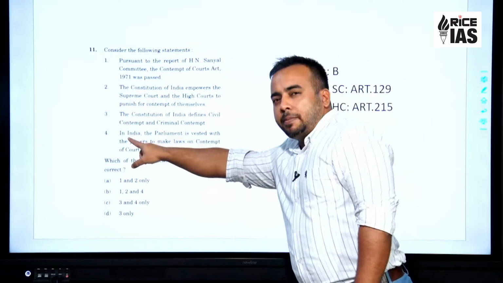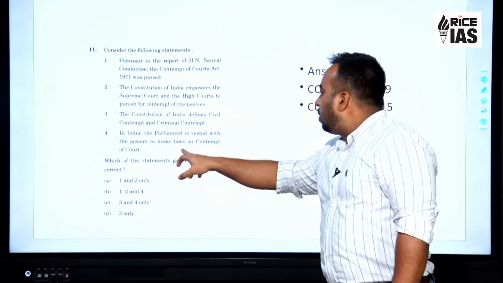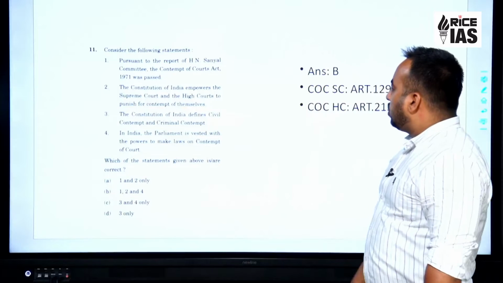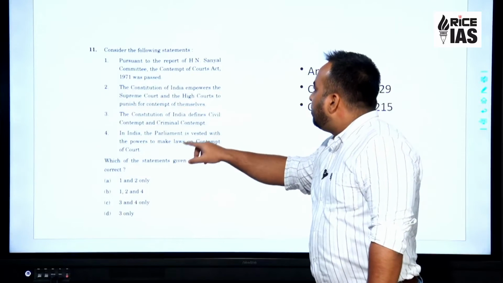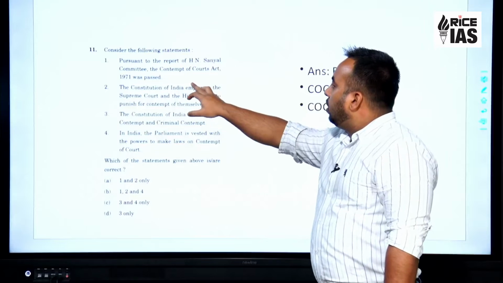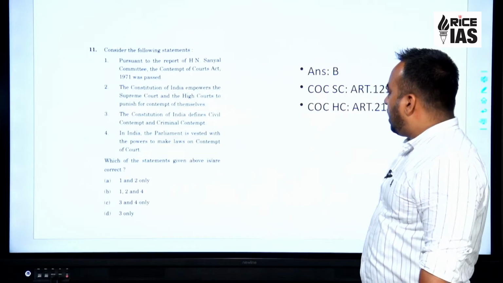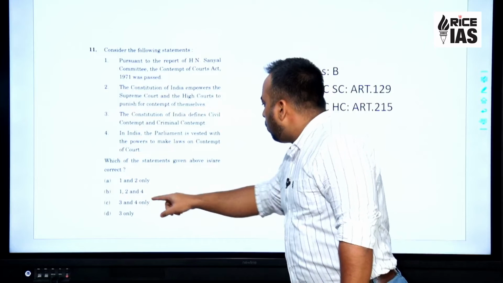Next statement, in India, the Parliament is vested with the powers to make laws on contempt of court. So this one is correct, and we have this Contempt of Courts Act. So despite not being aware of the H.N. Sanyal Committee, we can come up with the answer, and the answer will be B.